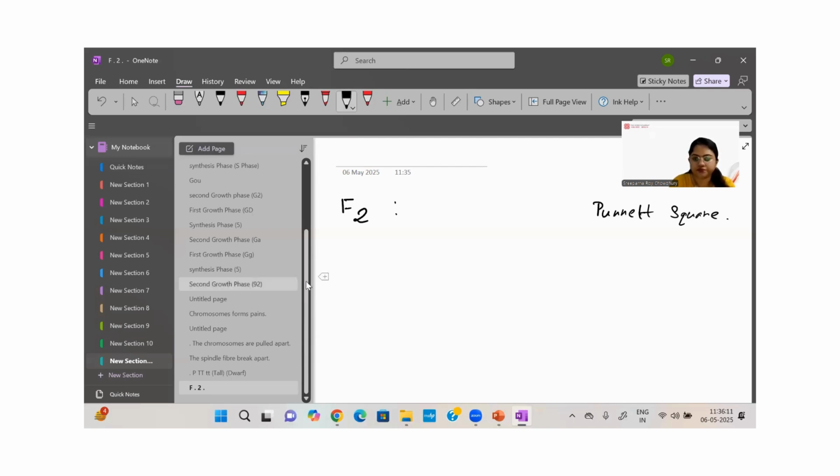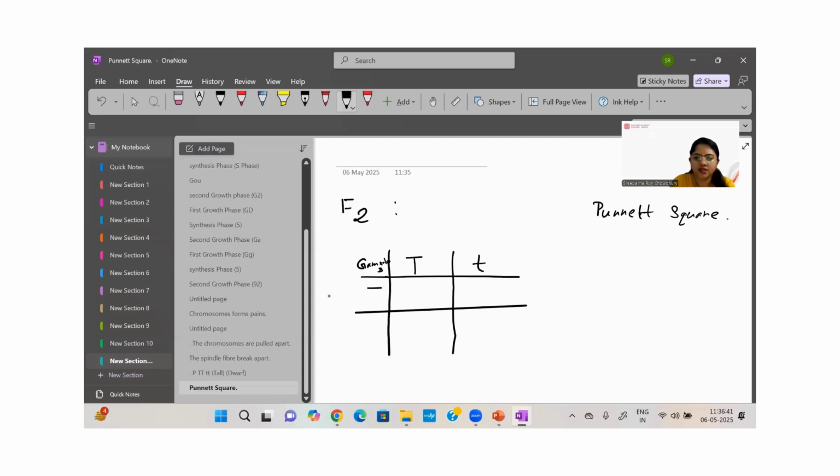Now, first, here you see the gametes will be represented here, okay? The gametes will be represented here, and capital T from one gamete, small t from one gamete, capital T, small t.